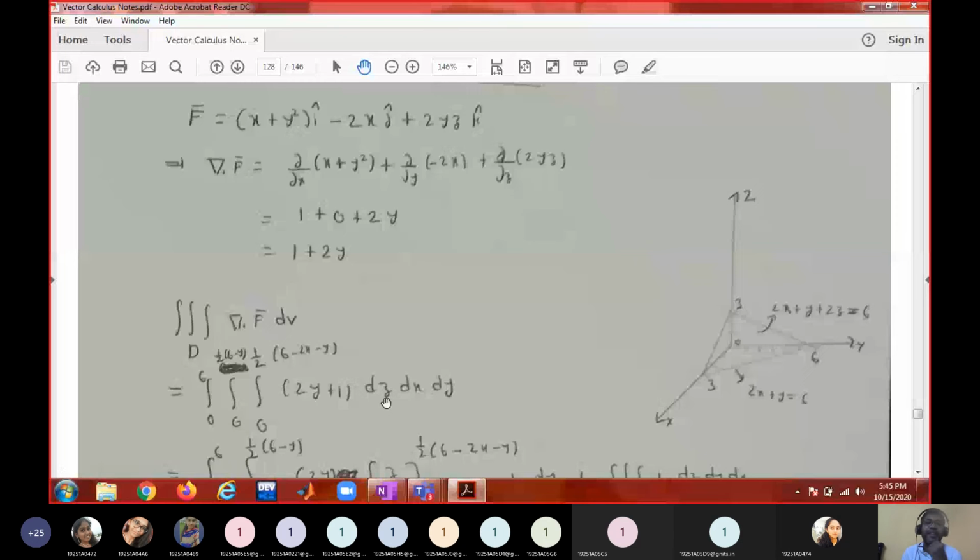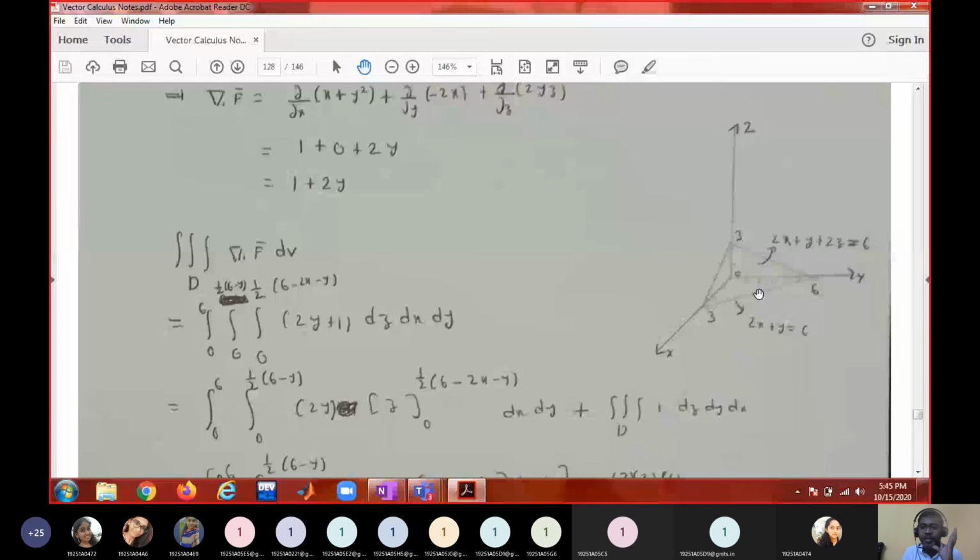For whatever variable's limits you want, draw a line parallel to that variable. For z limits, I draw a line parallel to the z axis. Always start from the projection. This solid region's projection is the triangular region in the xy plane. Start from the projection and draw a line parallel to the z axis. It starts from z equal to 0 and leaves through the inclined plane. On the plane, the z value is (6 minus 2x minus y) by 2.